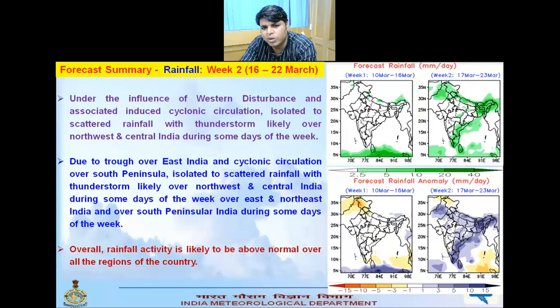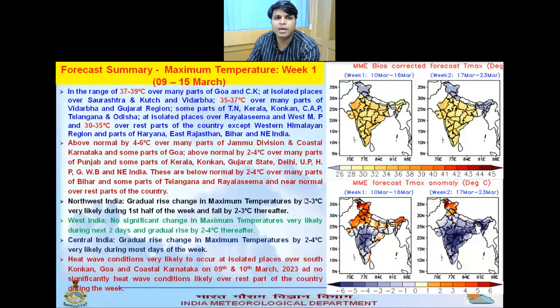Overall, rainfall activity is likely to be above normal over all regions of the country. Here you can see in the second figure that the anomaly shows a good rainfall amount over the country during the week. And now the forecast for the maximum temperature. This figure is for bias corrected T maximum, and the second one is the anomaly of the temperature.